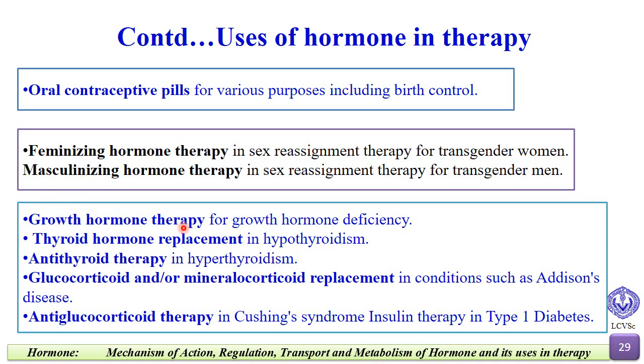Growth hormone therapy for hormone deficiency, thyroid hormone replacement in hypothyroidism, antithyroid therapy in hyperthyroidism, glucocorticoid or mineralocorticoid replacement in conditions such as Addison's disease, anti-glucocorticoid therapy in Cushing's syndrome, insulin therapy in type 1 diabetes.